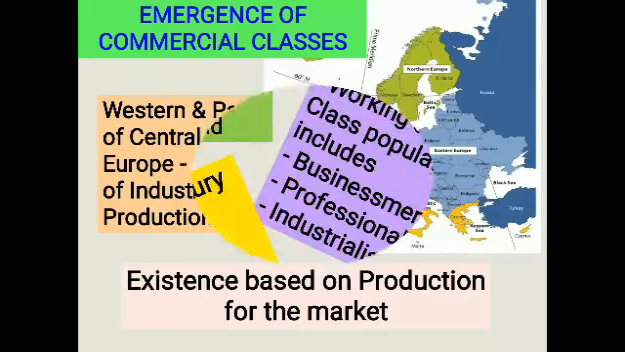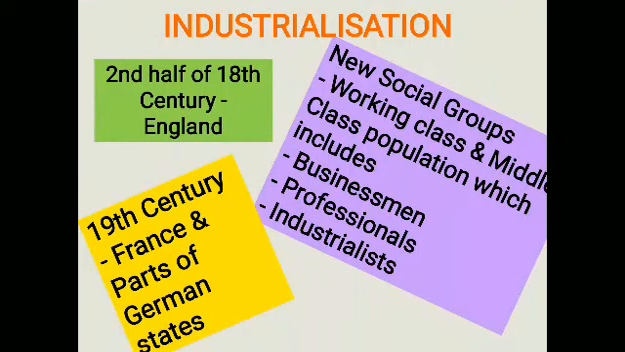So when did industrialization begin in England? It began only in the second half of the 18th century. But in France and other parts of the German states, it arose only during the 19th century. Because of the growth of industrialization, there emerged a new social group of people.